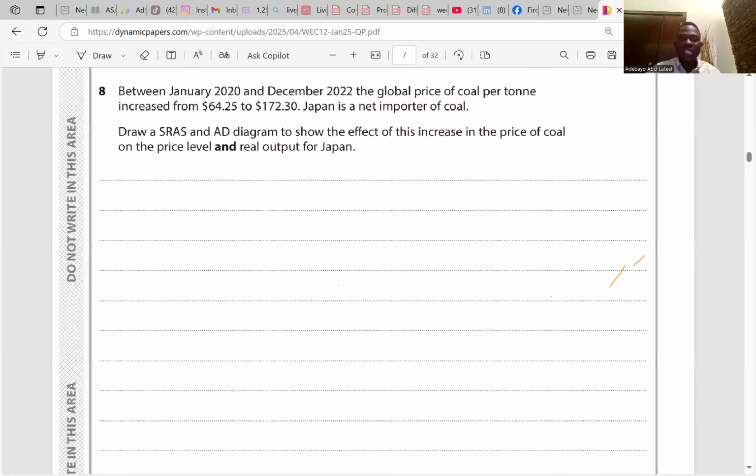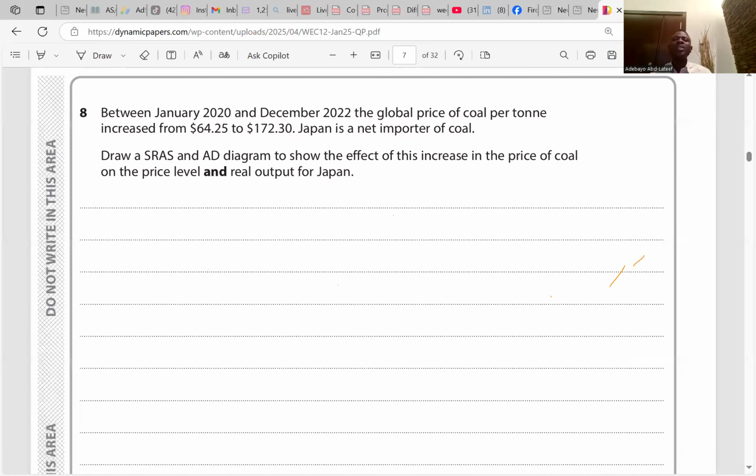Between January 2020 and December 2022, the global price for coal per ton increased from $64.25 to $172.30. Japan is a net importer of coal. Draw a short-run aggregate supply and aggregate demand diagram to show the effect of this increase in the price of coal on the price level and the real output for Japan.